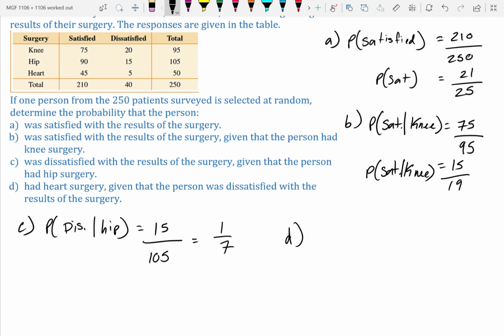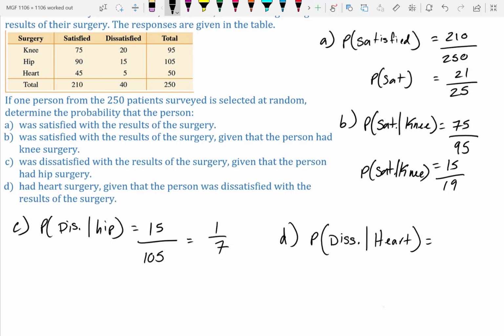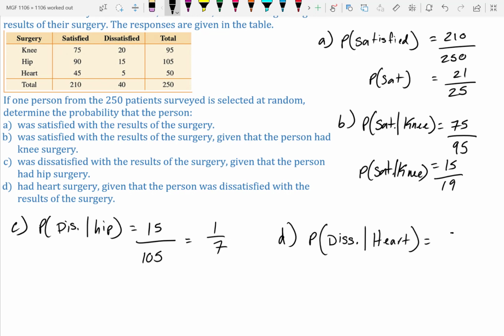Part D. The given that part is the pool you're gathering your information from. How many people had heart surgery given that the person was dissatisfied with the result of the surgery? So we have P(dissatisfied given that they had a heart surgery). Dissatisfied heart surgeries were 5. Total out of everyone that had a heart surgery,